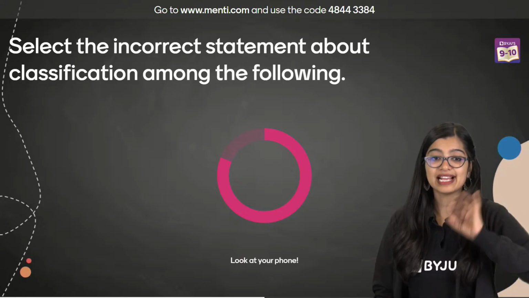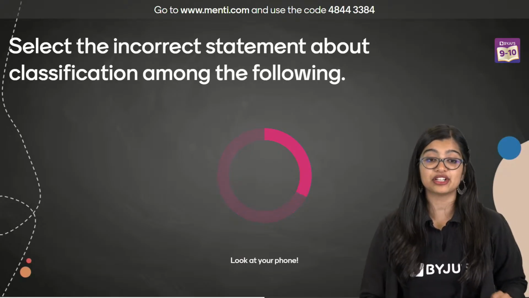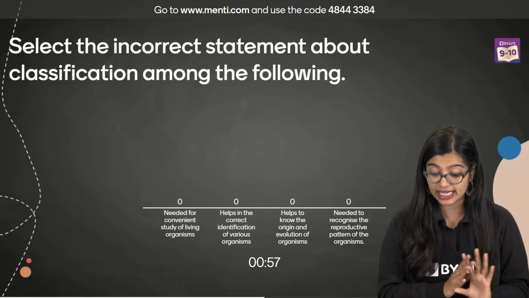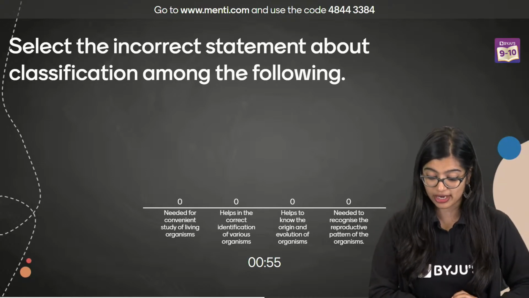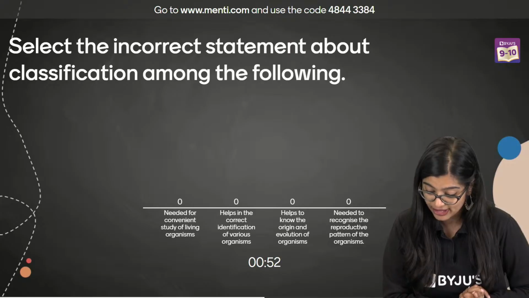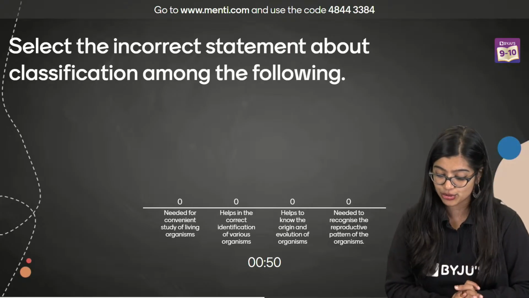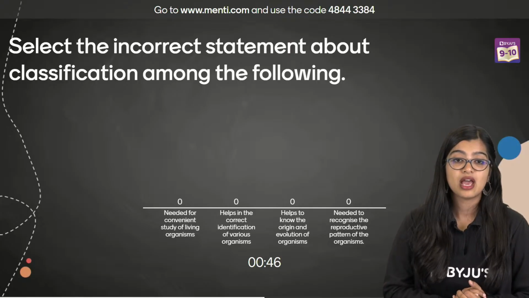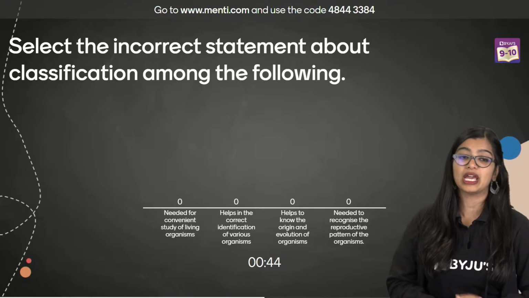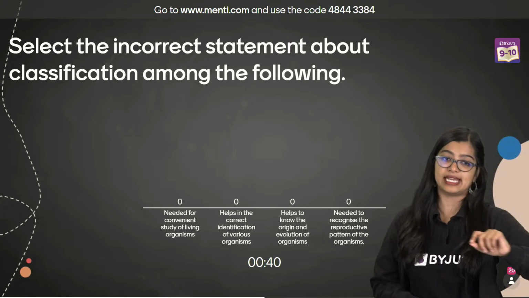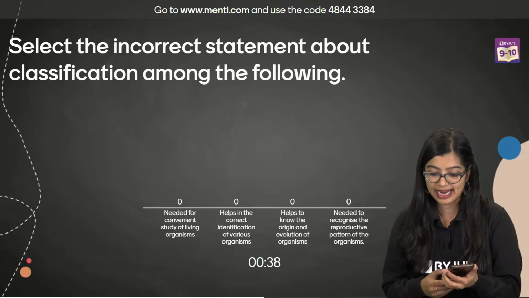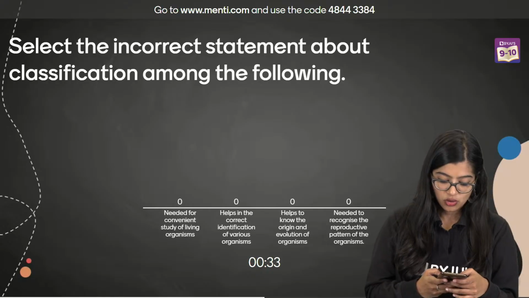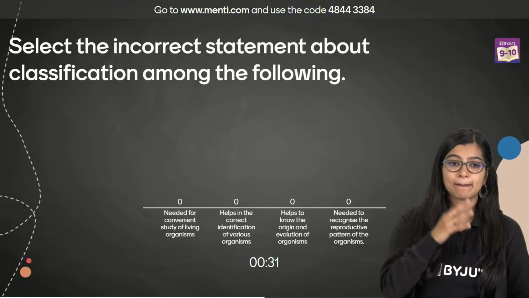Okay. Select the incorrect statement about classification amongst the following. All right. Classification is needed for convenient study of living organisms, helps in correct identification, helps to know origin and evolution, helps to recognize reproductive patterns of organisms. Understand that we are talking about the incorrect statement. Okay. Incorrect. Quickly, everybody, quickly.